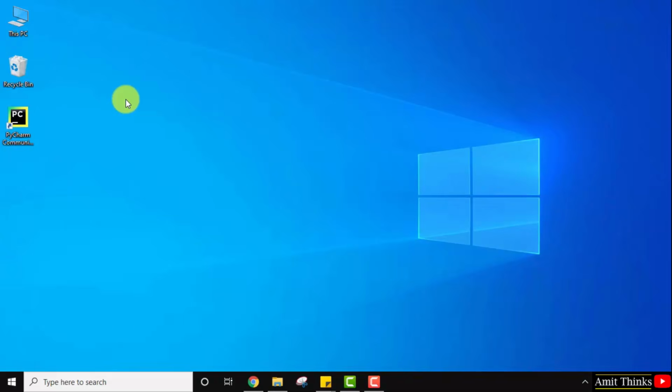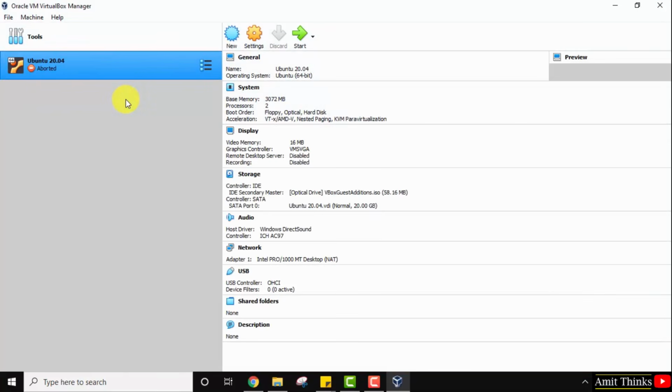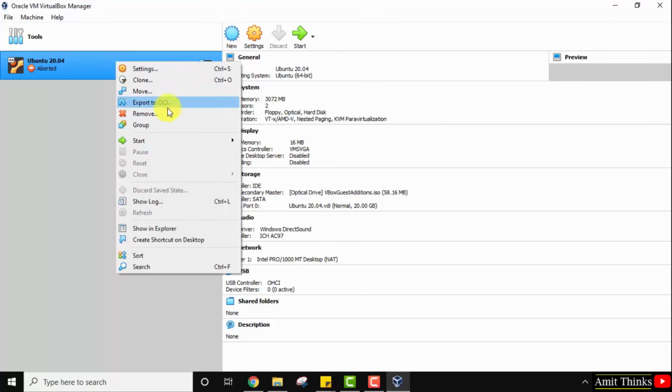Click on it. Now you can see only one virtual machine is visible because we just deleted the Windows 7 virtual machine. In this way, guys, you can easily remove any virtual machine. You can easily delete any virtual machine from VirtualBox. If you want to delete this, right click and just click on remove.